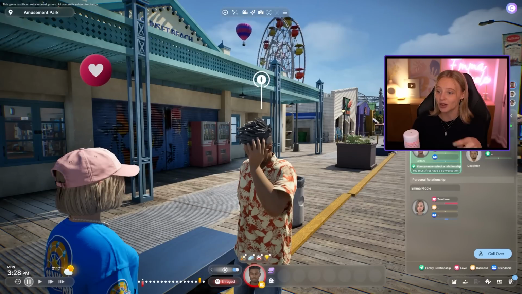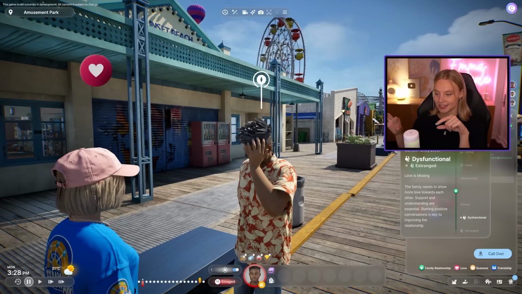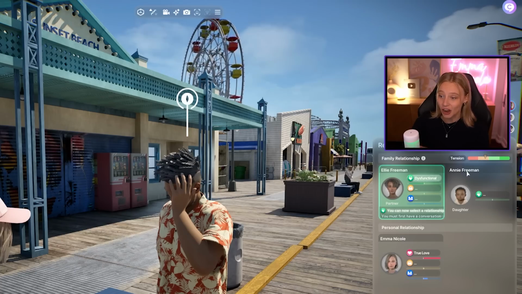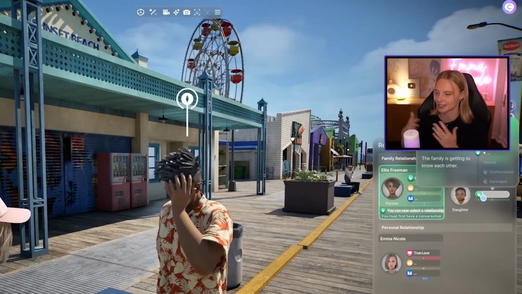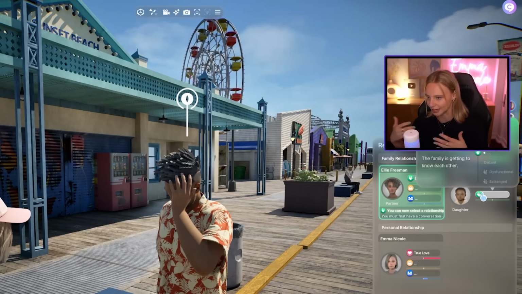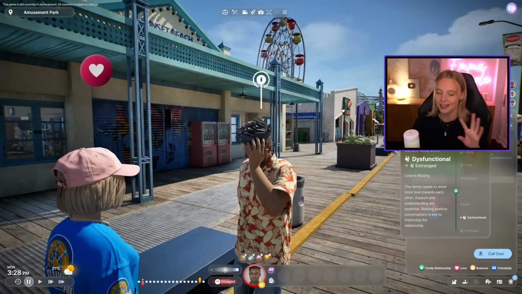So his wife is called Ellie Friedman, and if you hover over their relationship you can see that they are currently dysfunctional, soon to be estranged. That is the final level. He has a daughter as well, Annie Freeman, who he clearly has not spent a lot of time with because there's no bar. They have no relationship really. So we are gonna play a little bit as Sam today and then a little bit as Emma.